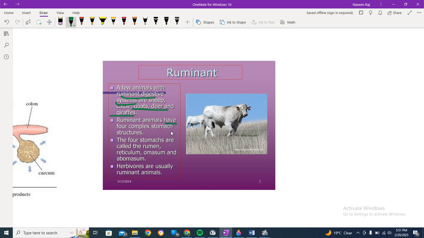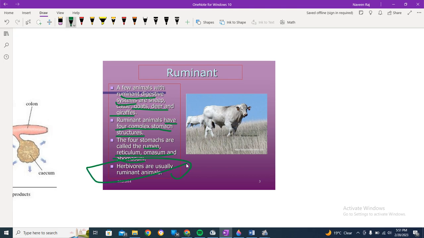They even have more complex digestive systems than humans. The four parts of the complex are the rumen, reticulum, omasum, and abomasum. Herbivores are usually ruminant organisms.